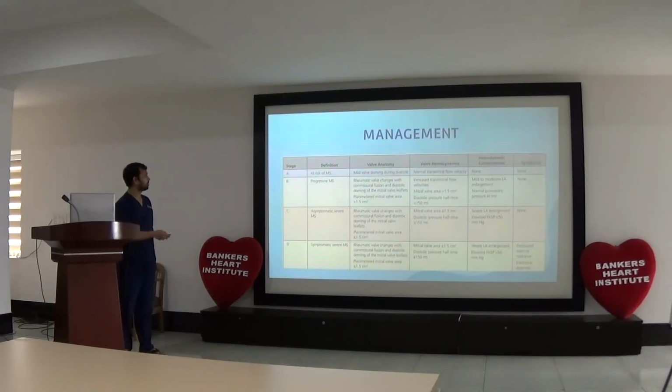Coming to management of this condition, we categorize these patients into 4 stages: at risk of MS, progressive MS, asymptomatic severe MS, and symptomatic severe MS. In stages A and B we don't have to manage; we just have to observe.